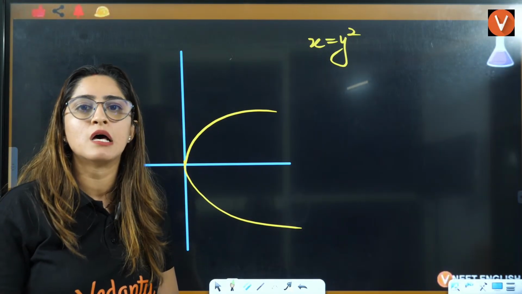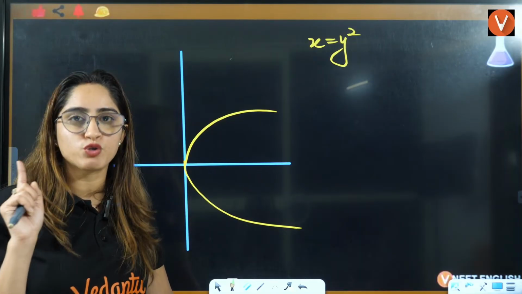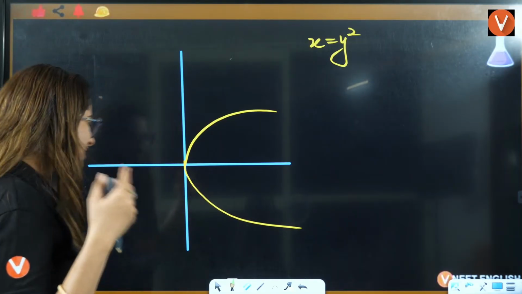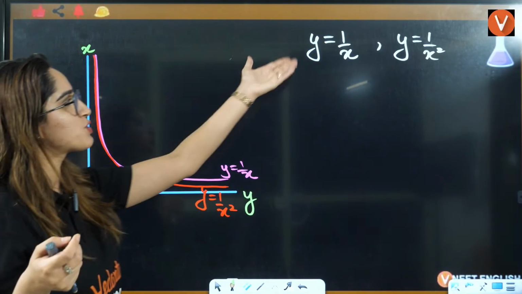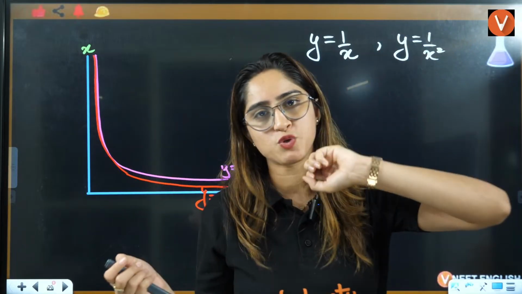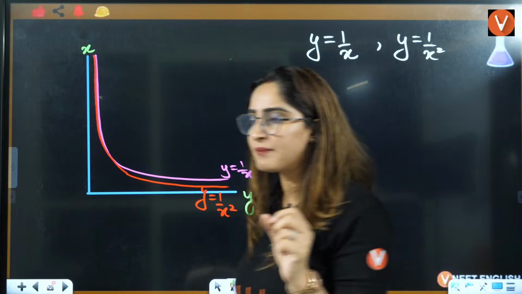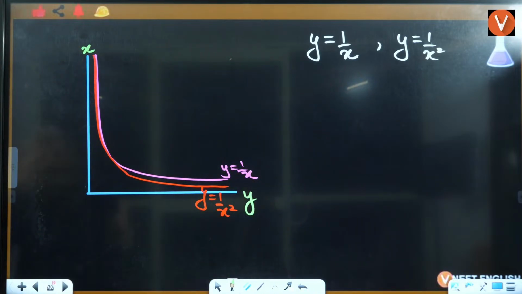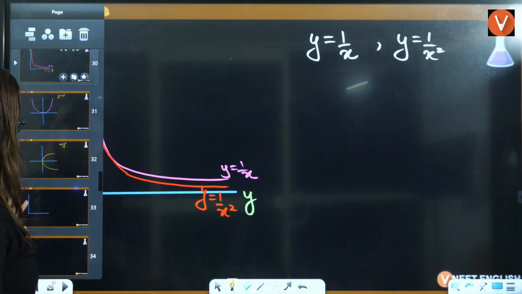Mostly they will ask you a straight line graph, that is y is equal to mx plus c, or if they want to make it difficult, they can ask you y is equal to 1 by x and y is equal to 1 by x square. This is also very much used in your chemistry. Then there is one graph related to the exponential that we should know.